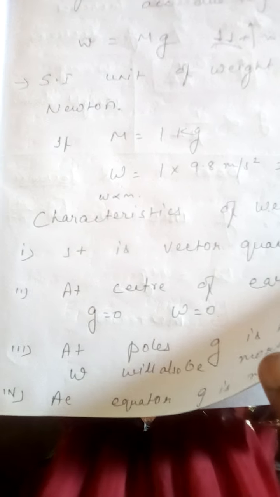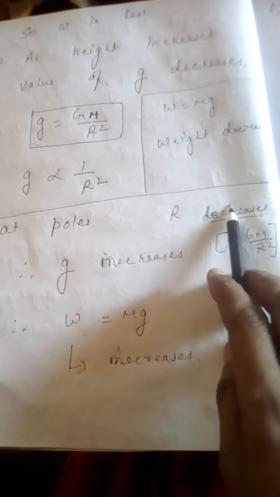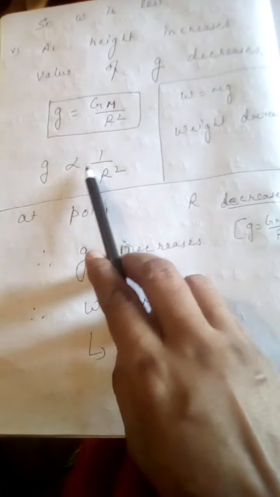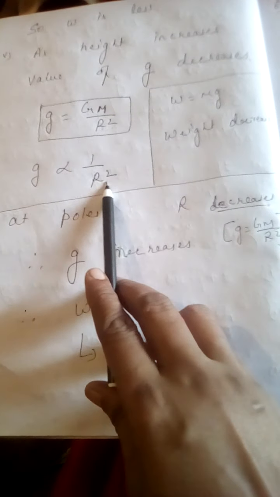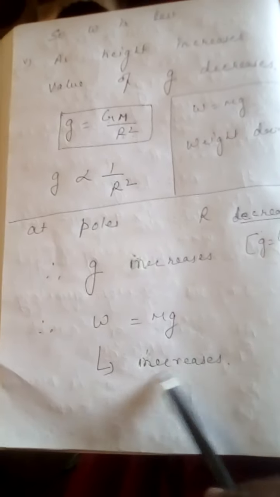At the poles, g is maximum. Weight will also increase. So how is g maximum at the poles? Students, you know the earth is not a perfect sphere. At the equator, the radius is more in comparison to the poles. So here I am showing you that at the poles R decreases. We know g is inversely proportional to R square. If R decreases, g increases. If g increases, W is equal to mg, weight also increases. So at the poles, weight is maximum.